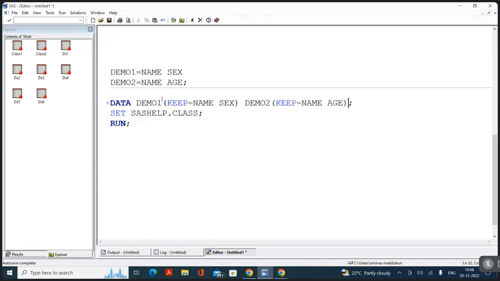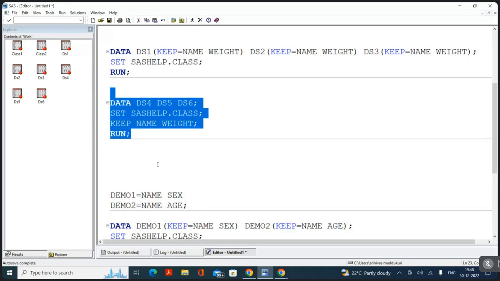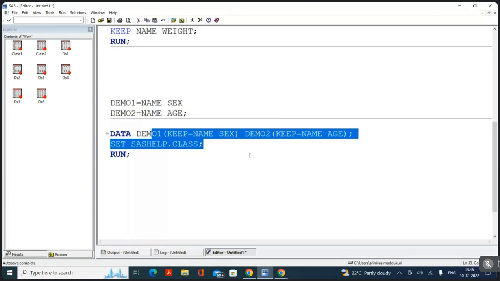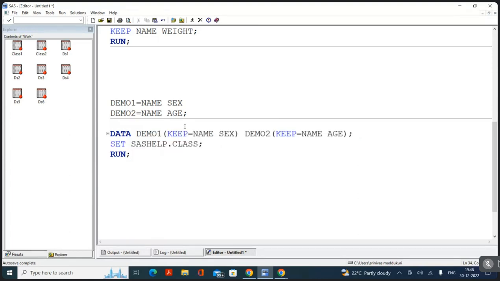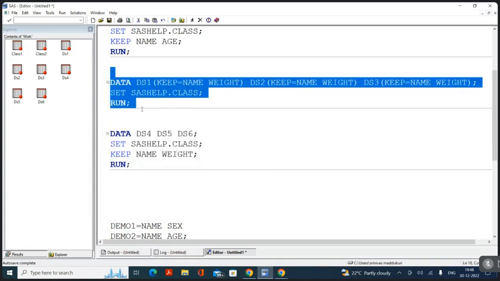So that means when you are creating multiple data sets, if both data sets have the same requirement, we will go with the keep statement. When you're creating multiple data sets and each data set has a different requirement, we will go with the keep option. Now, when we have the same requirement, we have two choices. Again, you can go with the keep statement or the keep option, isn't it? Which one is better? Statement, sir. Statement. Why is the statement better?